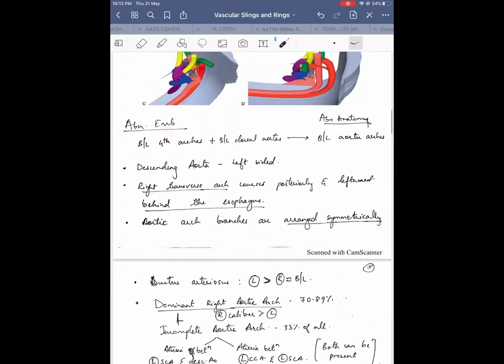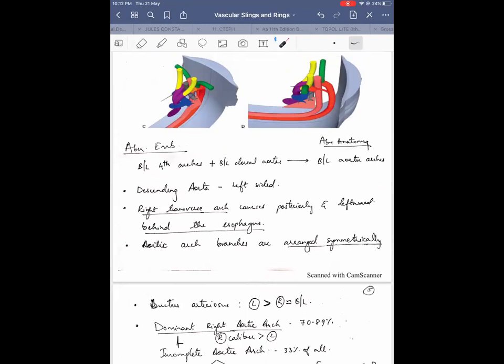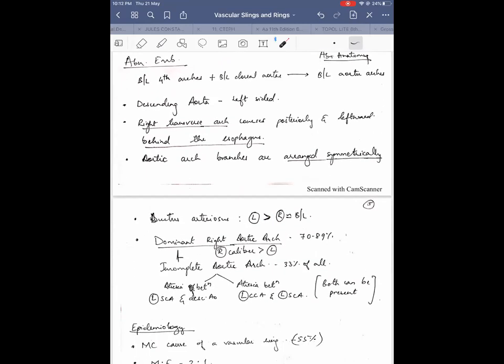And the ductus arteriosus most commonly is on the left. We can see here, this is actually the ligamentum arteriosum, because the ductus has closed. More commonly it is on the left, but sometimes it can be on the right or bilateral also. I'll tell you why the sidedness of the ductus arteriosus is important.